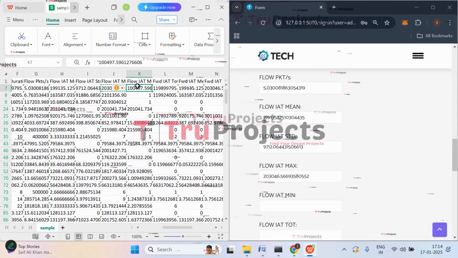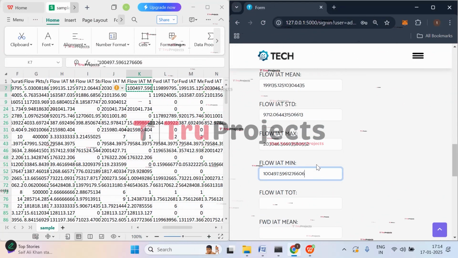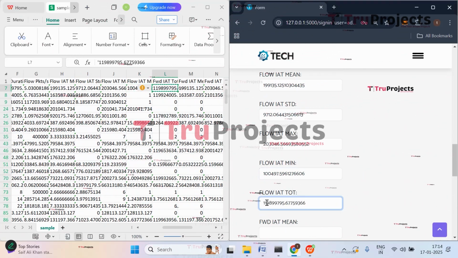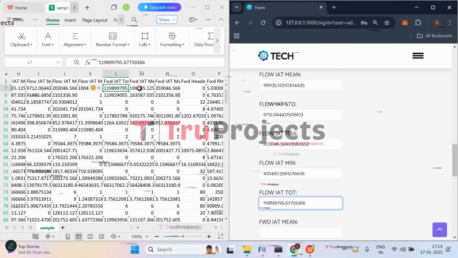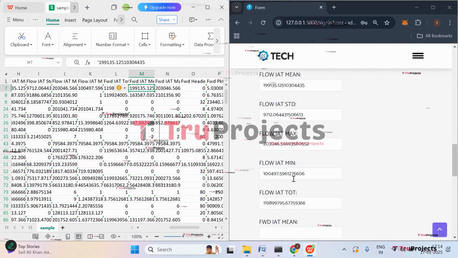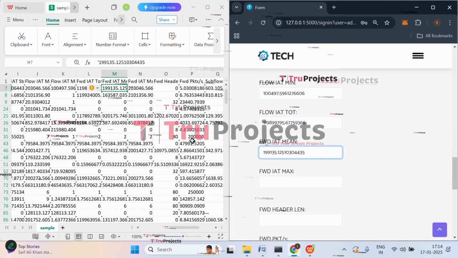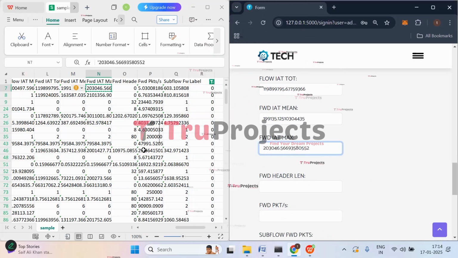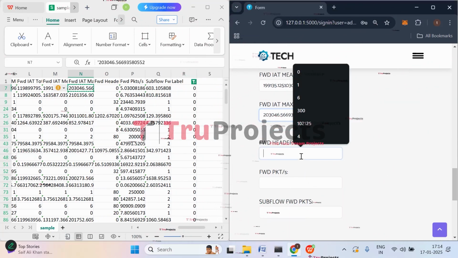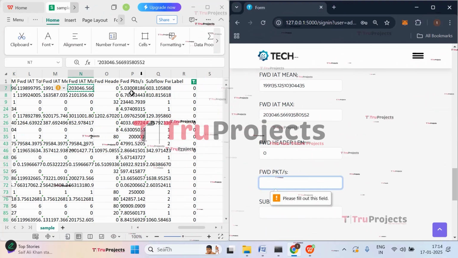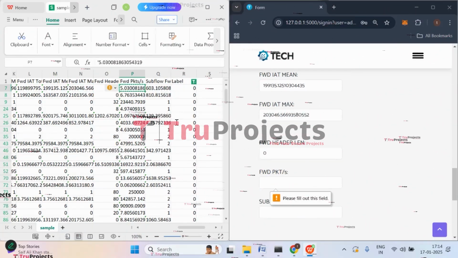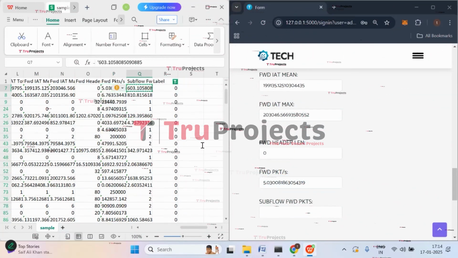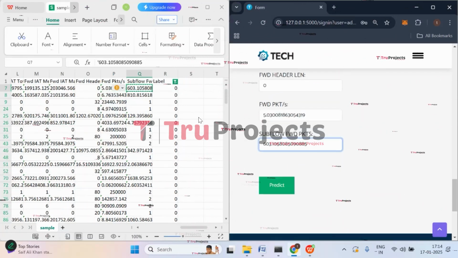And then we have flow IAT min. So let's enter that. And then we have flow IAT total, that is 11989795.677. And then we have forward IAT mean. And then we have forward IAT max, that is 203046.566. And then we have forward header length. So let's give that. Forward packets is 5.03. And then we have subflow forward packets. Copy it, paste it. So I have entered all the inputs.